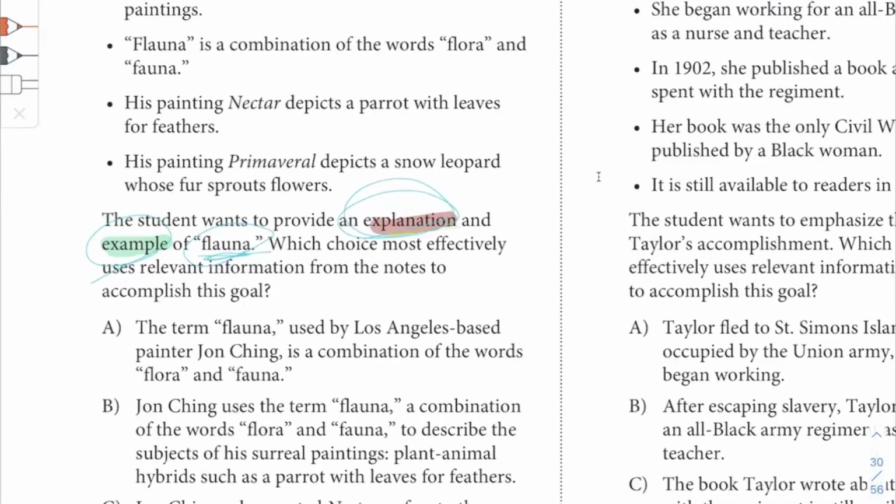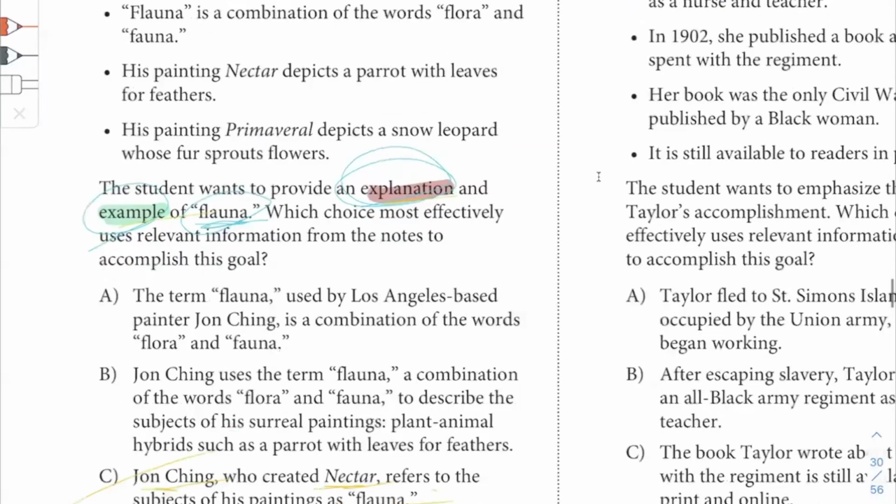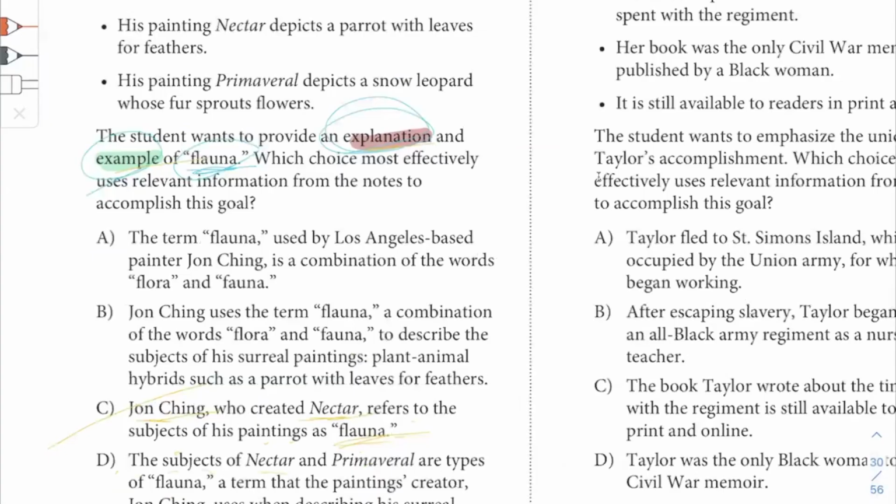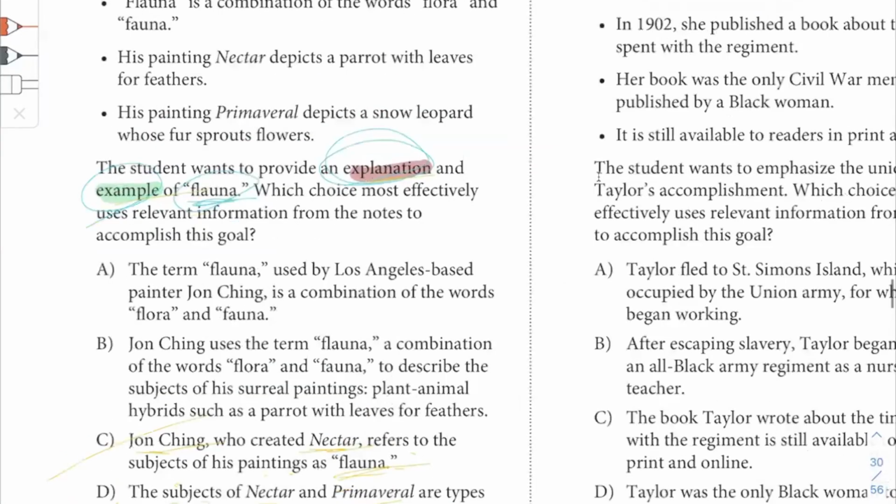We don't have a detailed enough explanation regarding what nectar is. The sentence here is John Ching refers to the subject of his paintings as fauna, and the definition of fauna is not properly provided. Here, in the case of D, nectar and primavera, okay, are types of flora. Fauna, a term that the painting's creator, John Ching, but how did this term fauna come about? It doesn't say.